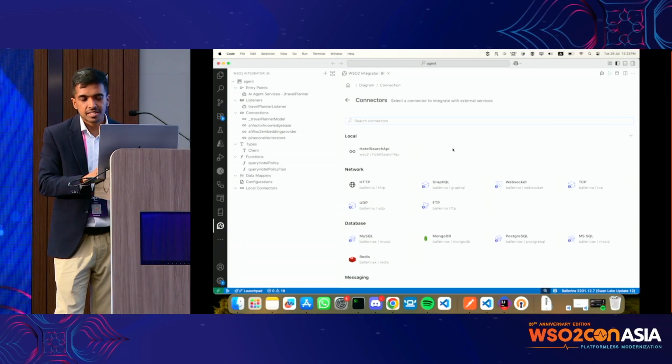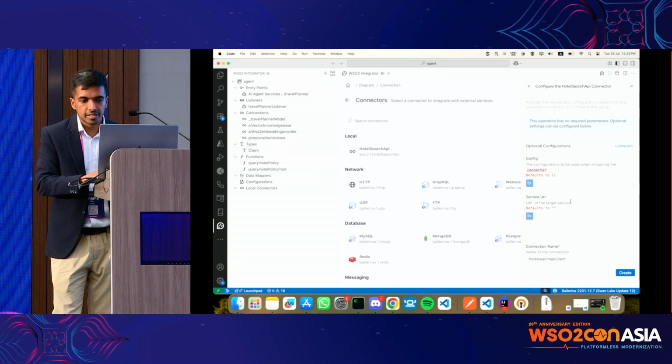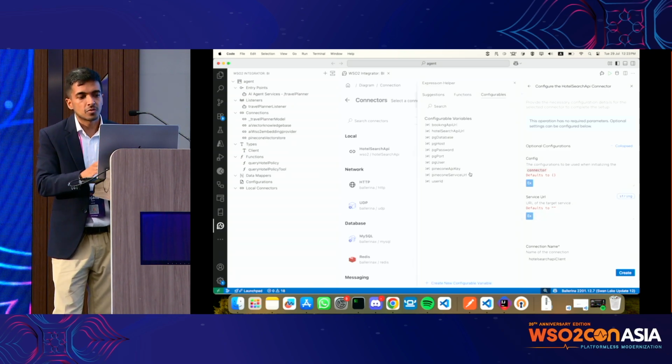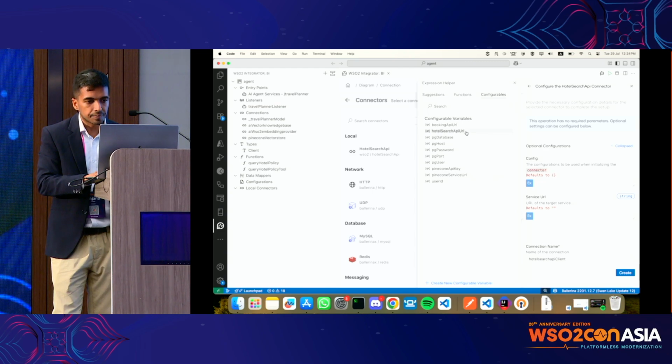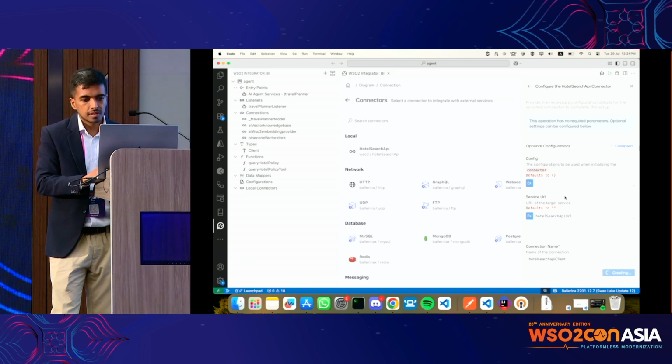So we have the hotel search API created. Let's go step by step. We have this API now, and what we can do is create a connection out of this. We have the connector, and we are creating a connection out of the hotel search API.